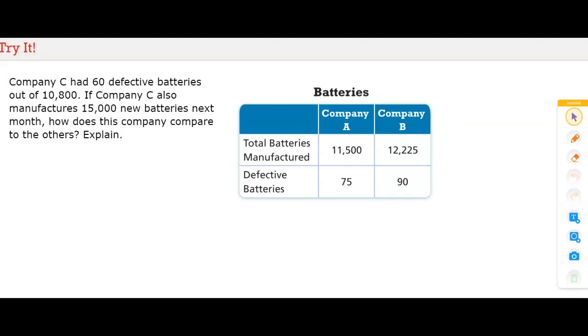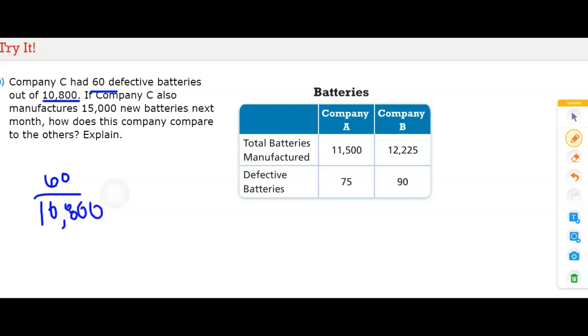Company C had 60 defective batteries out of 10,800. If company C also manufactures 15,000 new batteries next month, how does this company compare to the others? Explain. Following the steps from the example, we take the 60 defective batteries and put it over the total manufactured, which was 10,800.